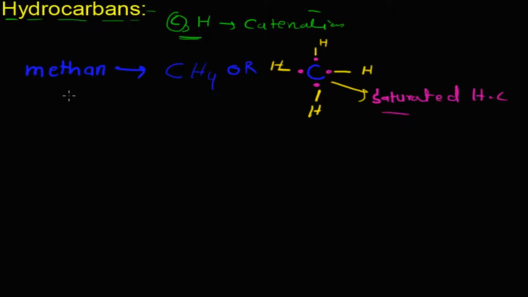And another example, let's take ethene. Ethene has a double bond between the carbons and 2 hydrogens on each carbon.